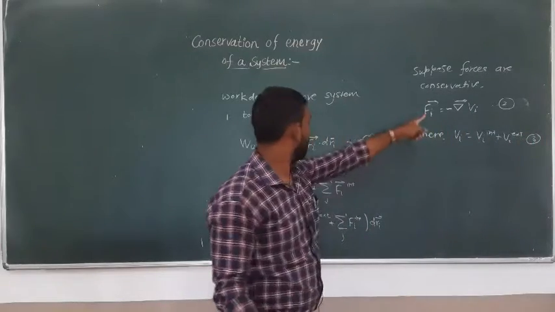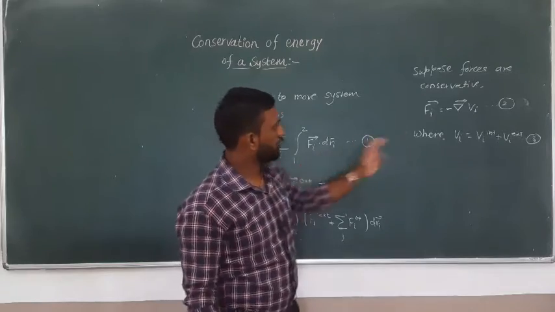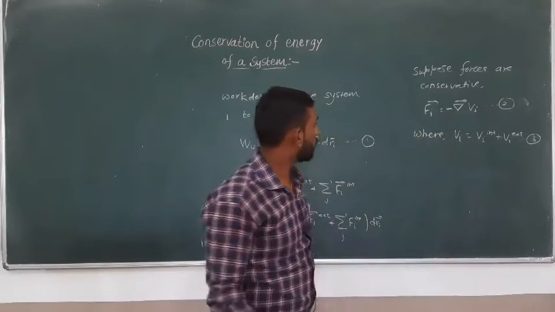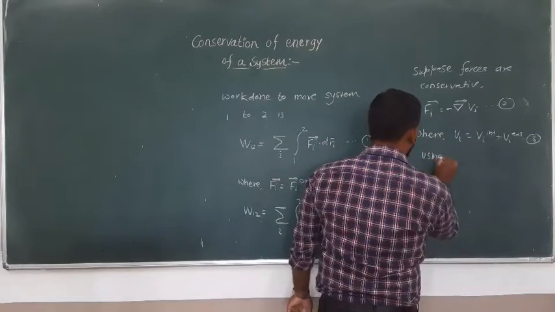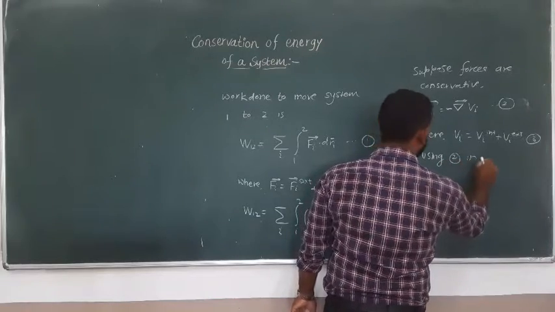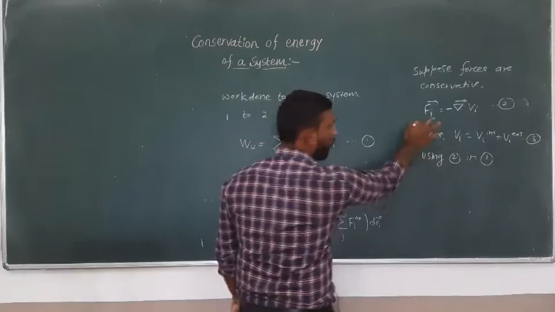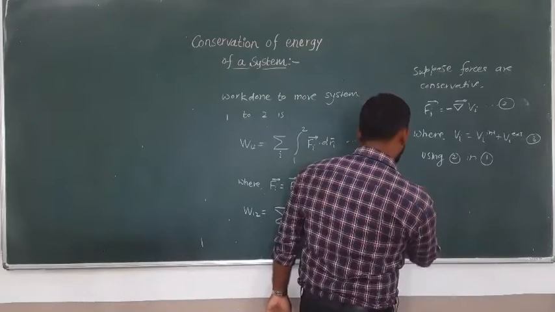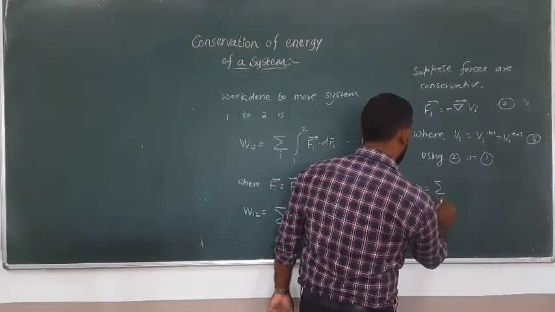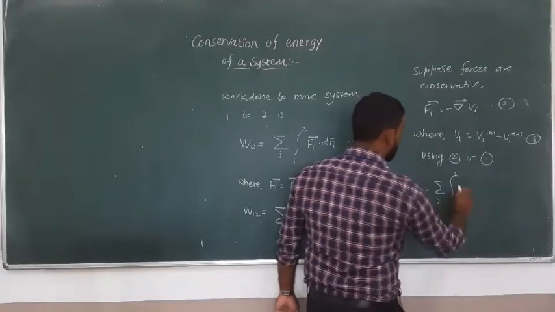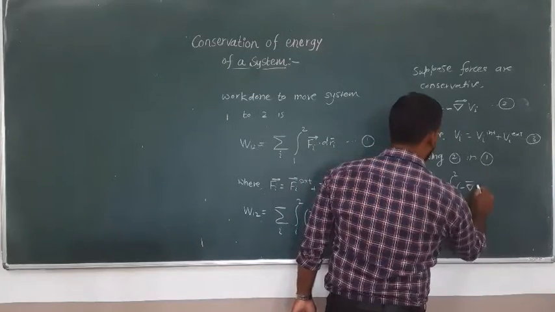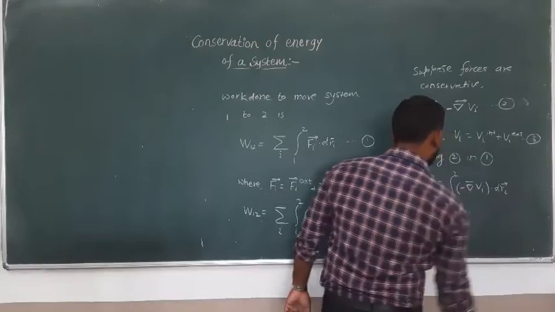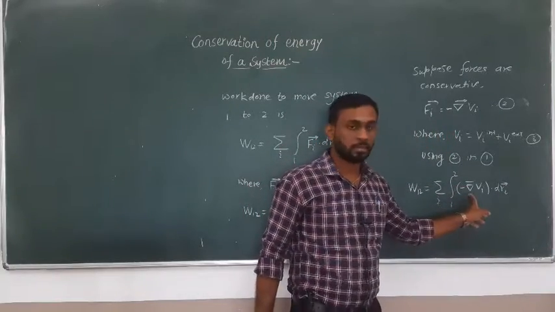Instead of Fi in equation number 1, if we substitute this potential function, let's see what form the equation takes. Using equation 2 in equation 1, we get W1 to 2 equal to the summation over i, integration from 1 to 2, of minus del Vi dri.